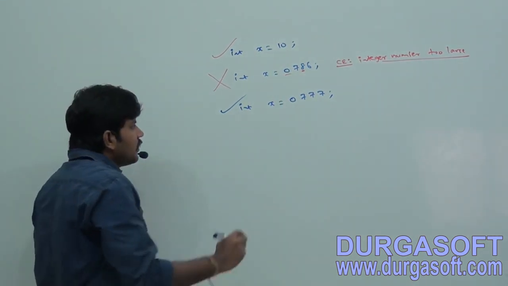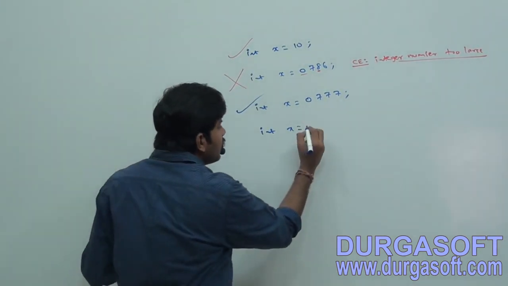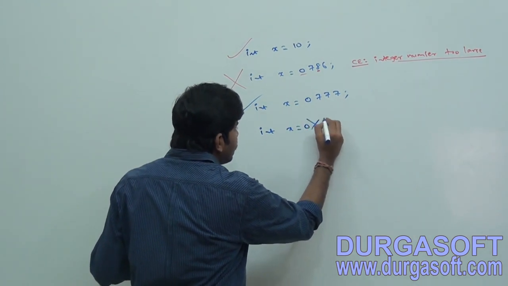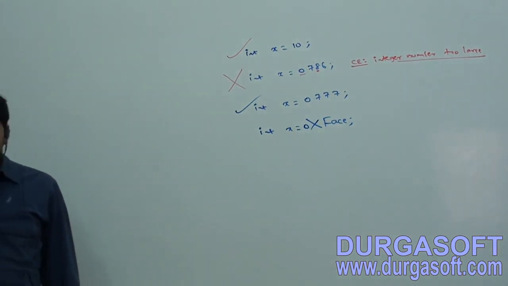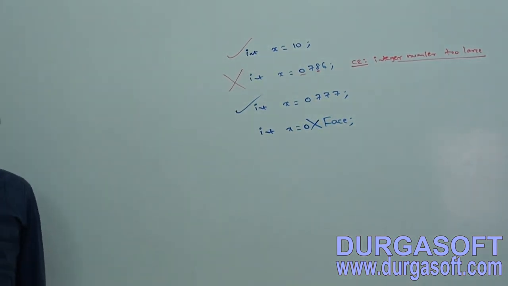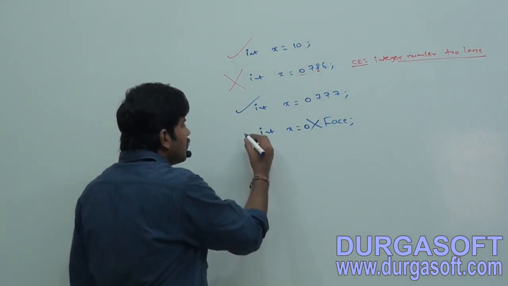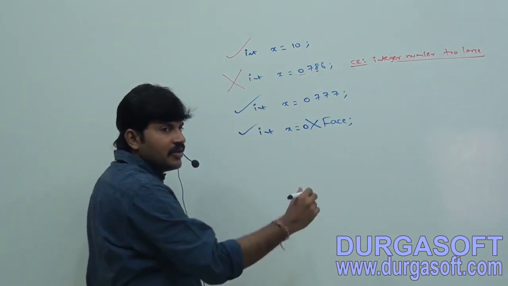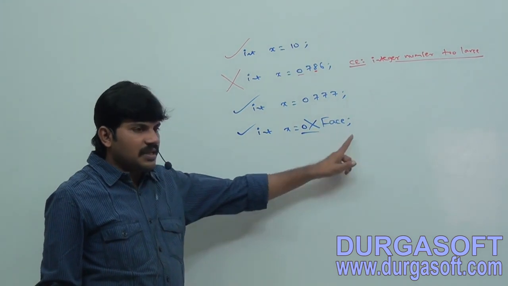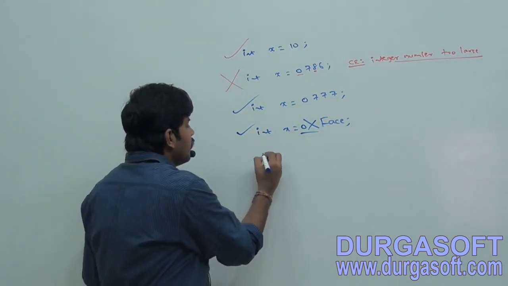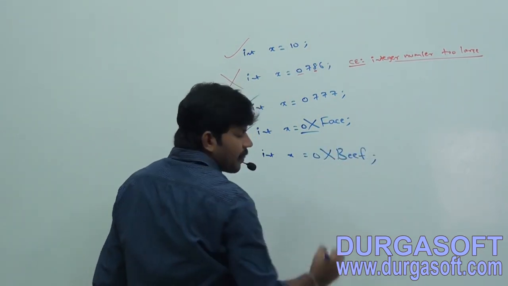Next, I am taking int x = 0xFACE. Valid or not? This one is valid because 0x means hexadecimal, and in hexadecimal FACE is a valid combination. Int x = 0xBEEF. Valid or not?